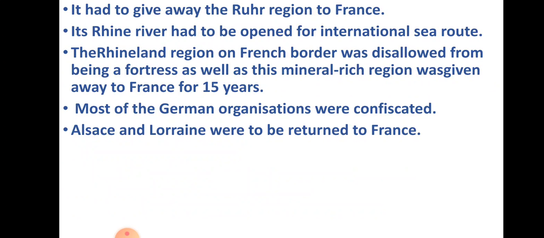Its Rhine river had to be opened for the international sea route. So what happened? They had to give away the Ruhr region to France. Germany had to give it away, and even there was the Rhine river, so Germany was forced to open this river for the international sea route.